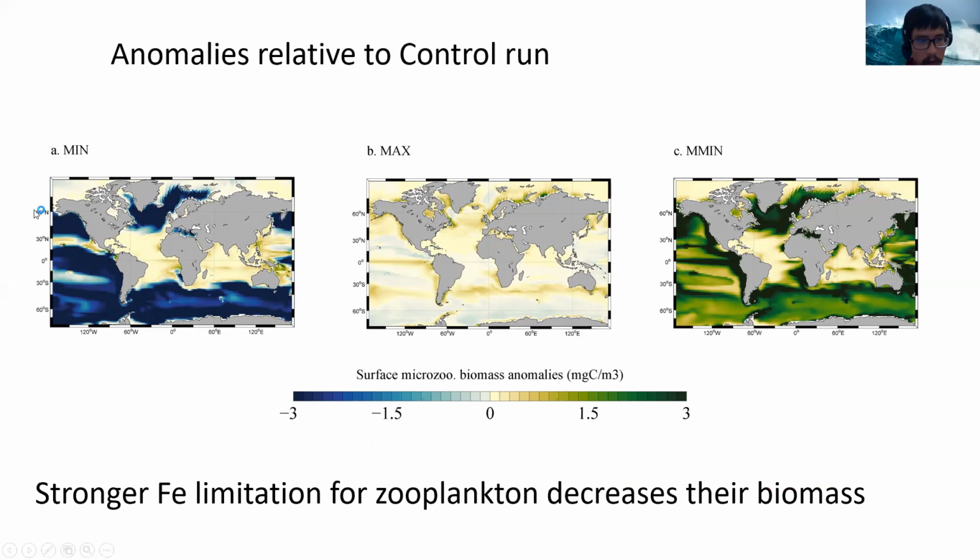And if we look at the changes in the microzooplankton biomass here, it matches the change that we see in the ion recycling flux and ion export flux by microzooplankton. So the conclusion here is the changes in ion recycling flux and ion export flux by microzooplankton are coming more from the changes in their biomass than from their ion content.